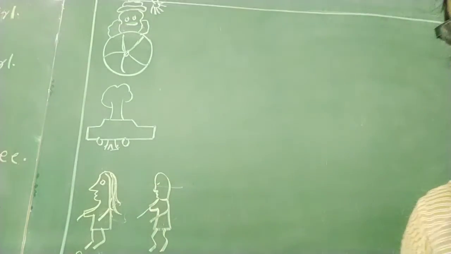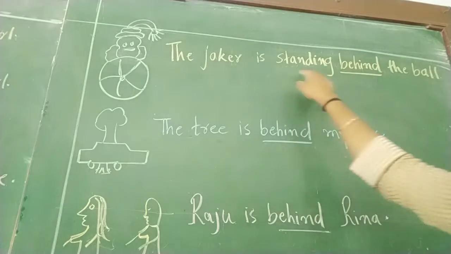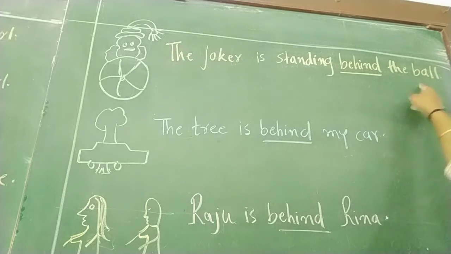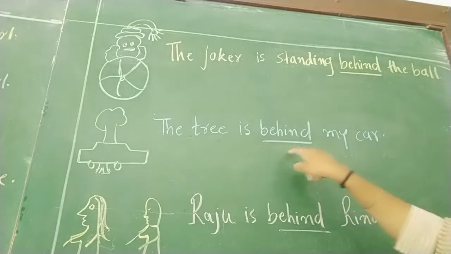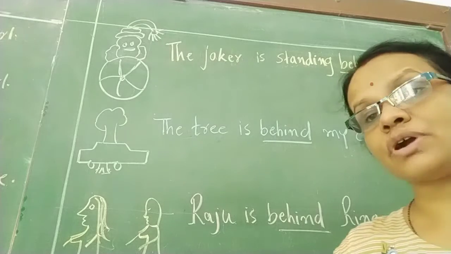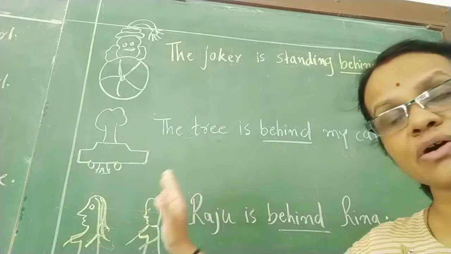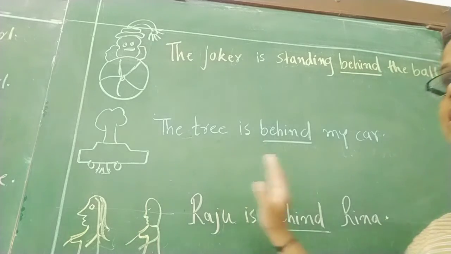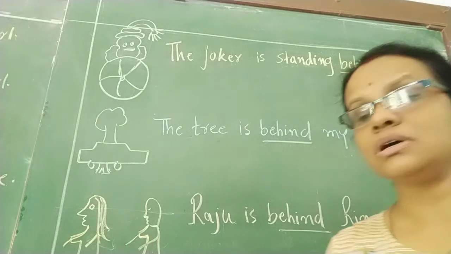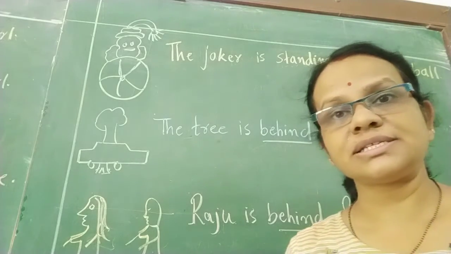So let's write sentences for that. The joker is standing behind the ball, right? Then this tree is behind my car, and then Raju is behind Reena. If you want to write for Reena, what can you write? Reena is standing in front of Raju. Raju के पहले कौन खड़ा है? Reena खड़ी है. So this is the preposition about in front of and behind. I hope you understand both of these.